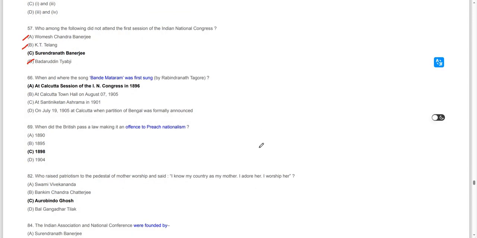When and where was the Bande Mataram first sung by Rabindranath Tagore? At the Calcutta Session of INC, 1896, not 97 but 96. At the Calcutta Session of INC 1896, Bande Mataram was first sung by Rabindranath Tagore.